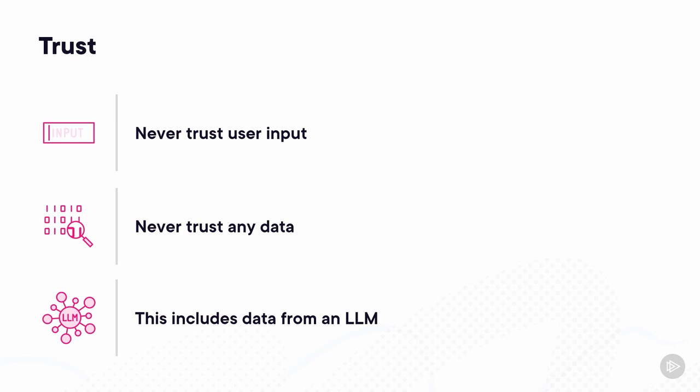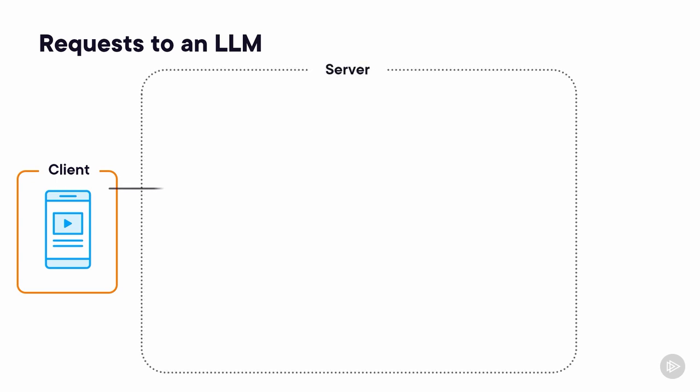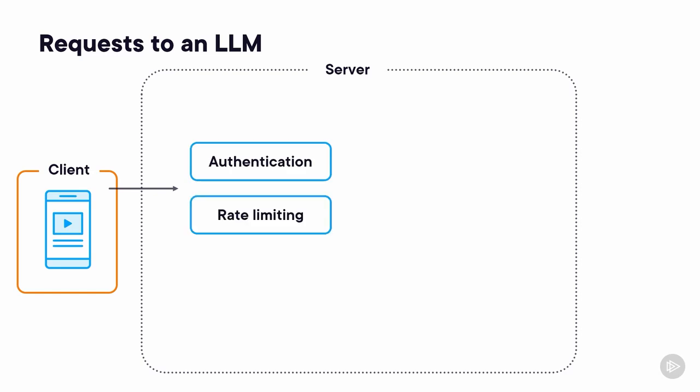What does that look like? Here's an example. We've got an application that could be anything: a website, mobile application, even a desktop app that communicates with the server, perhaps an API to handle LLM requests. We shouldn't be allowing client applications to talk directly to the LLM. At that point, we do standard things like making sure the user is authenticated. We also want to limit the rate users can make requests, otherwise those LLM calls could get expensive.